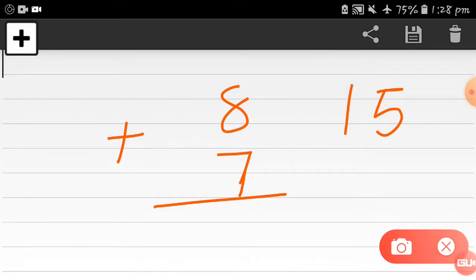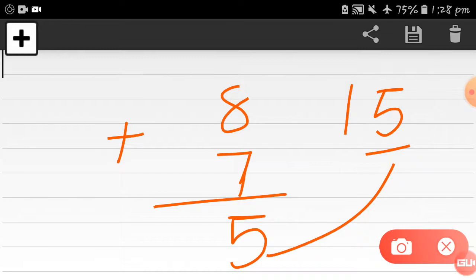Now just check which number in the 15 is at the ones place. So here is the 5. 5 is at the ones place. I write this. Now this 1. See here the tens place is empty, so I put 0 here. I write 0 there. And this 1 will go as a carry forwarded here. Now again 0. Now 1 will add in the 0, so the number will be as it is. So here I put 0 as it is.